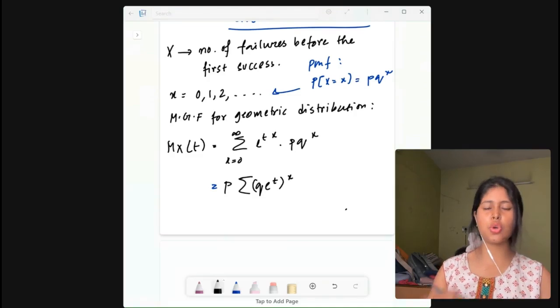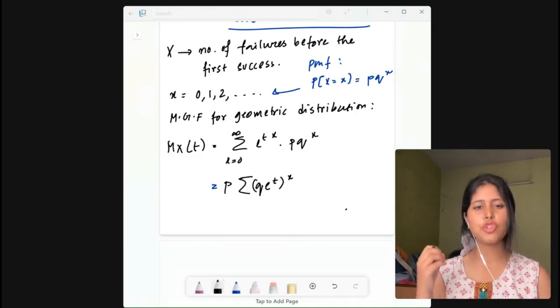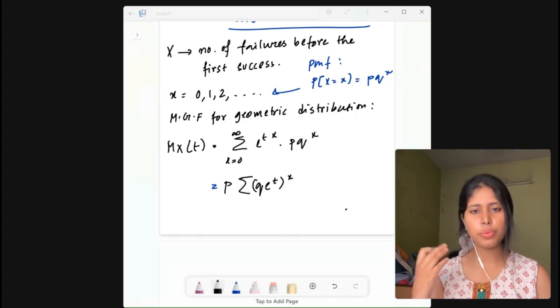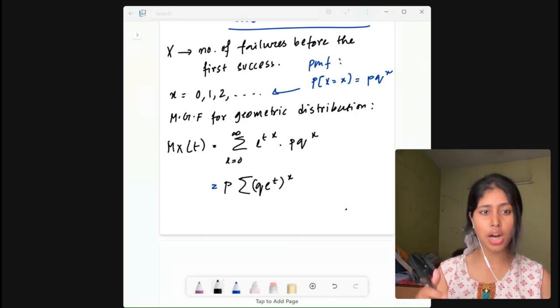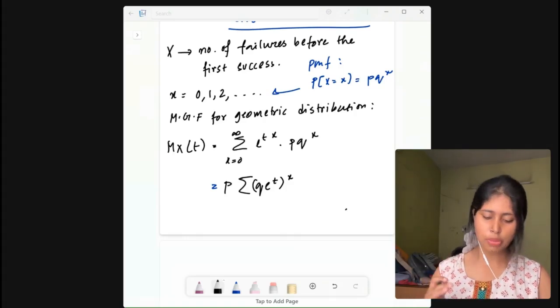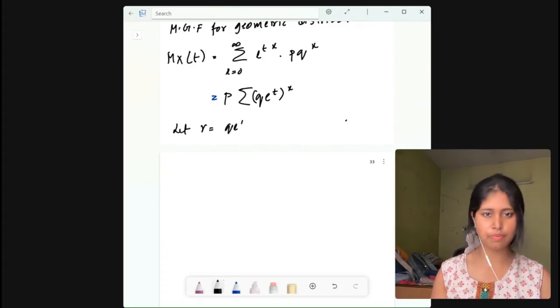Now, here also we will be using our series formula, that is the geometric series formula. Now, we already know what the geometric series formula is, that is summation of r to the power x. Let me write it like that so that you can understand. Let us say r is equal to q into e to the power t. Okay, now we are supposing that r is equal to this.